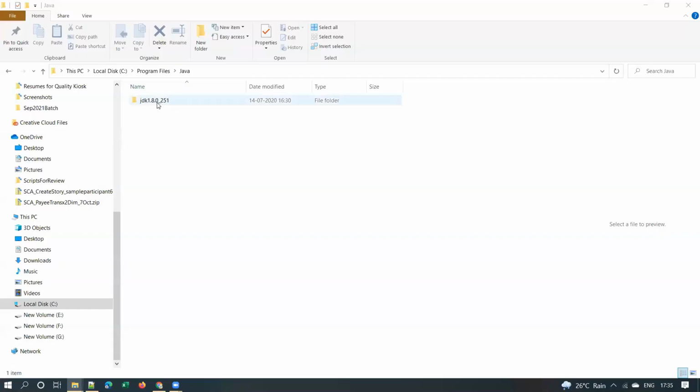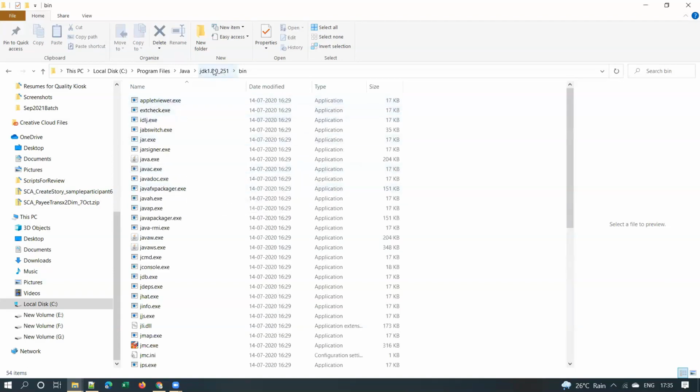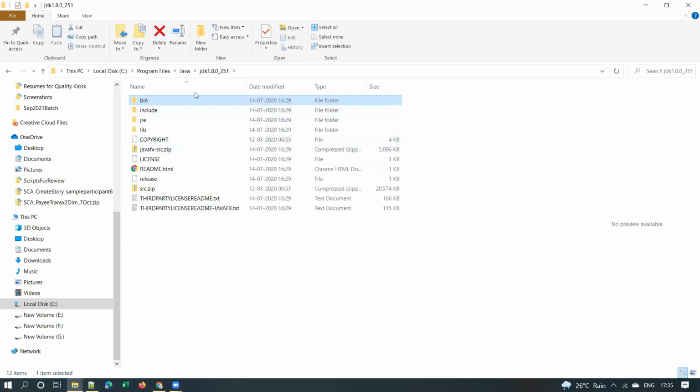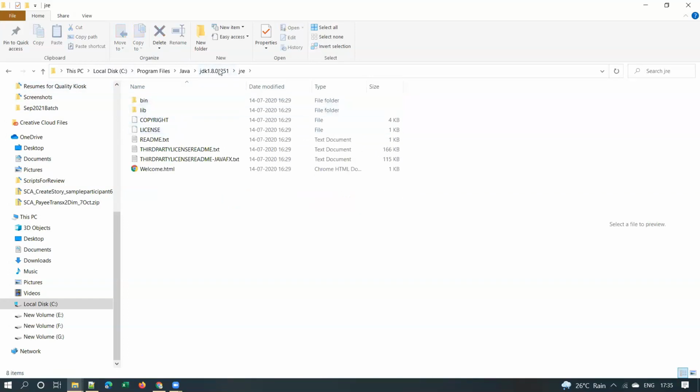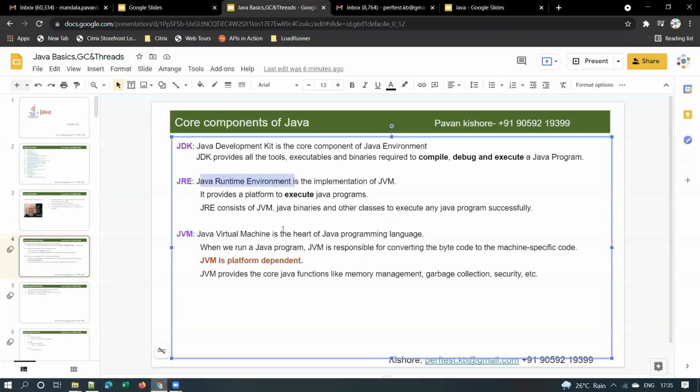Coming to JDK, I have it over here. I have JDK 8, Java Development Kit 8, and here, along with it, you see in JDK we have JRE. If you want to write and compile any Java program, we basically need this JDK. When you install JDK, we get the JRE also in that. Let me go back to the slide deck.